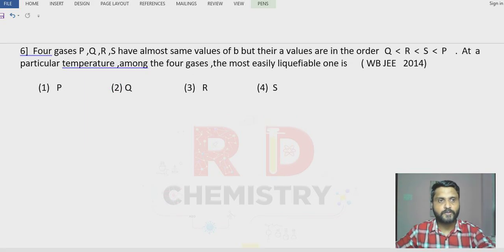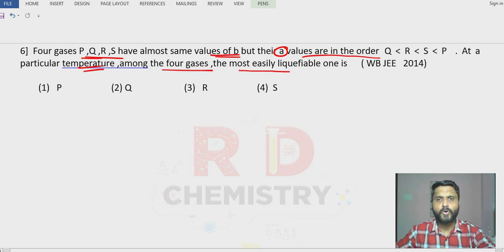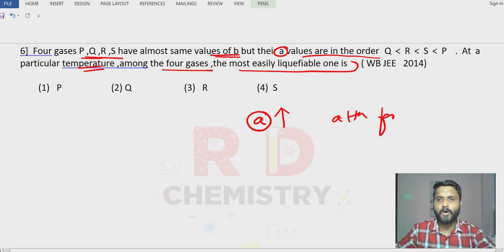Question number 6. Four gases P, Q, R, S have almost the same values of b. The b values are the same, but their a values are in the order Q < R < S < P. At a particular temperature, among the four gases, the most easily liquefiable one is? Now, only a is varying. As the value of a increases, attractive forces between the molecules increase.